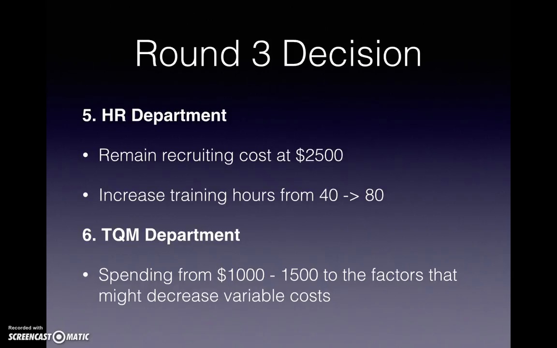And lastly, in the TQM department, we only spend about 1 to 1.5 million, into the factors that might decrease the variable cost of our company.